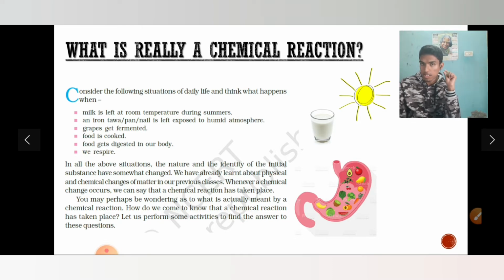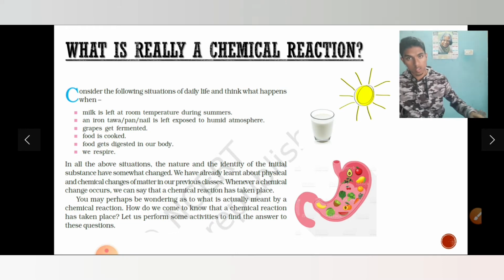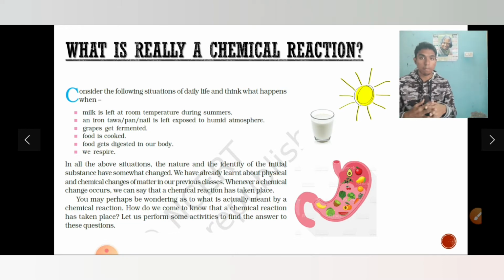It enters your stomach and it combines with bile juice and other gastric juices and gets digested. When these combine with food, what is happening to the food? It's releasing energy. How is it releasing energy?